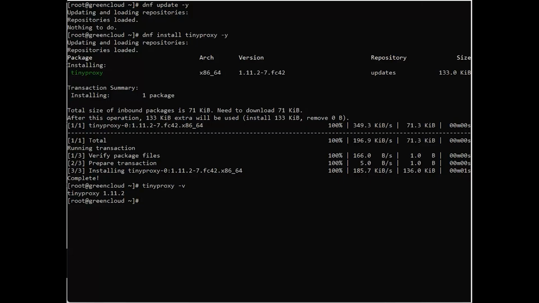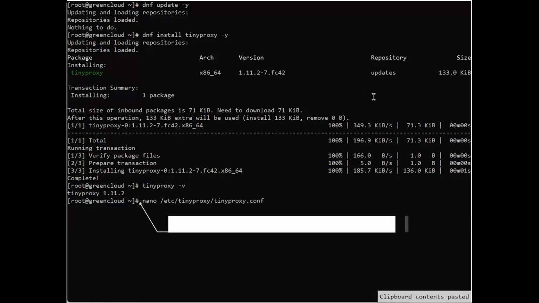Next, you will need to edit the Tinyproxy main configuration file and modify some default settings.